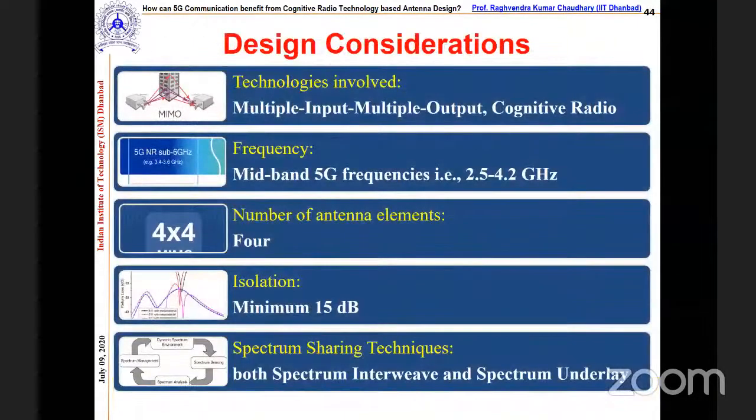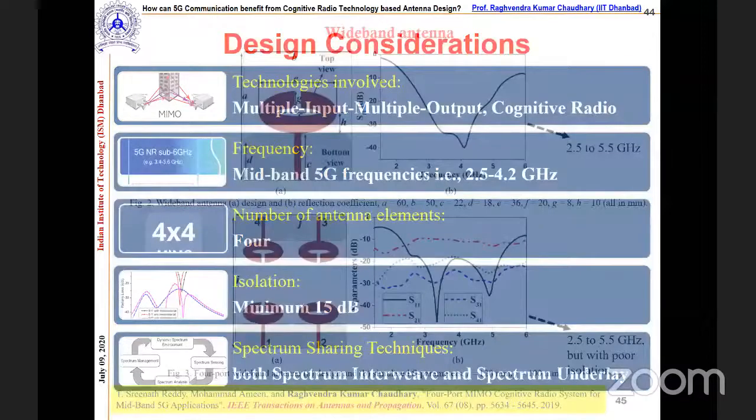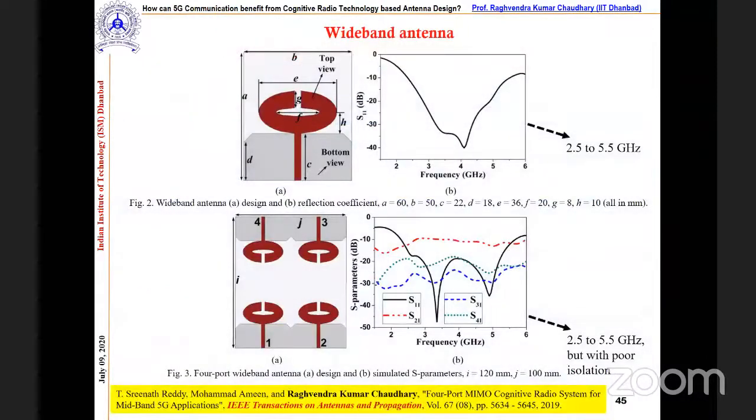So what are the design considerations? Here we require MIMO, then frequency, then a 4x4 system, because for 5G application at least a 4x4 system is needed. Then isolation, which we try to keep below 15 dB, and spectrum sharing.